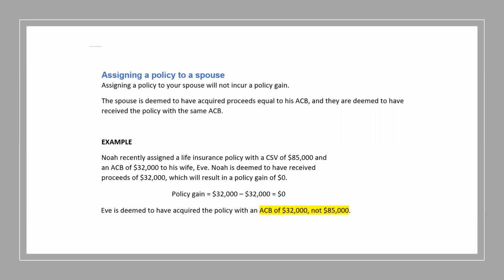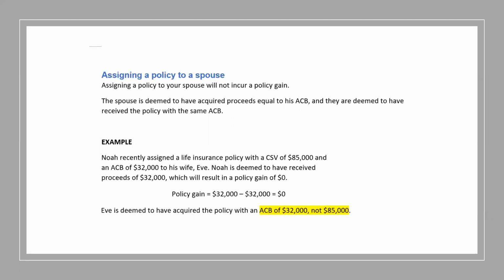Okay, however, you've got to pay attention to the ACB. Basically, the spouse that receives the policy will inherit the original ACB, adjusted cost basis, not the current cash surrender value of the policy.